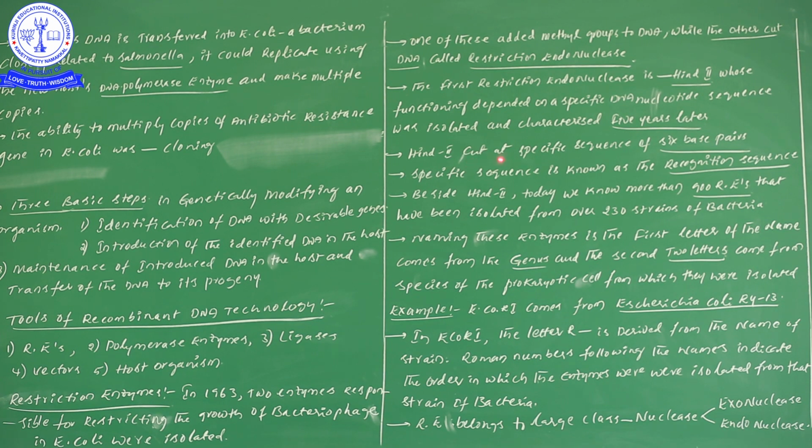Next, HindII cuts at a specific sequence of 6 base pairs. So HindII only cuts at a specific sequence of 6 base pairs. Likewise, where 6 base pairs are present together with the specific sequence, there only this HindII enzyme will cut the particular DNA.